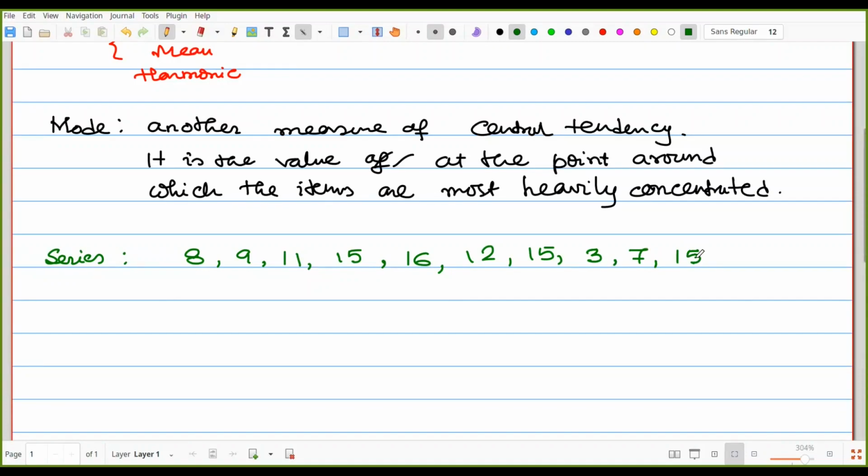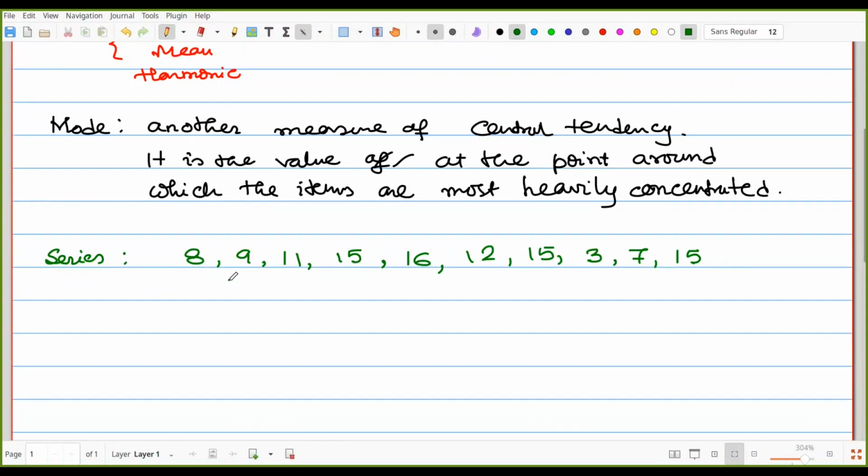Suppose there was an exam and the total marks was 20, and out of 20 the students got 8, 9, 11, 15, 16, 12, 15, 3, 7, 15. Now the question may be of three types. What is the average mark the students have got? Now we can use the mean.